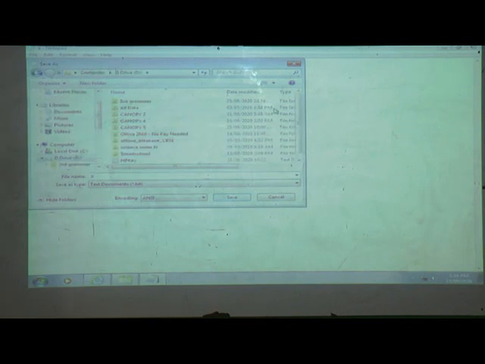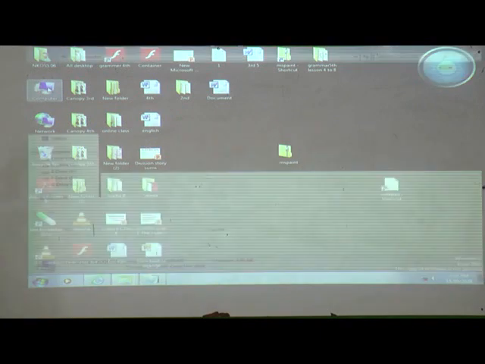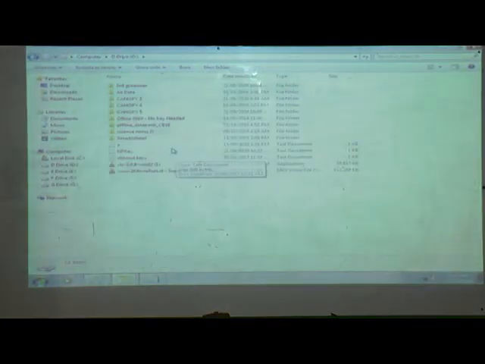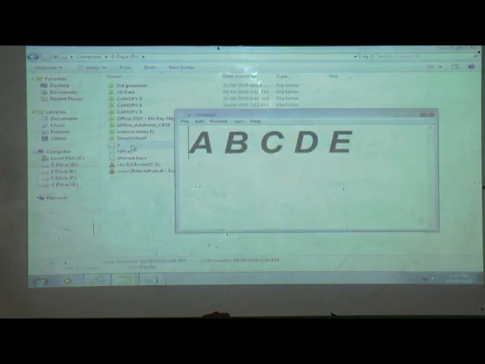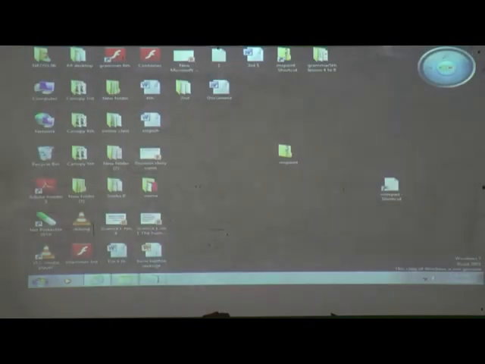We can save where we want, and we will give the same name A and save here. Then you can see it in the D drive, in My Computer. This file only, right? Now we will see what the use of the open option is.